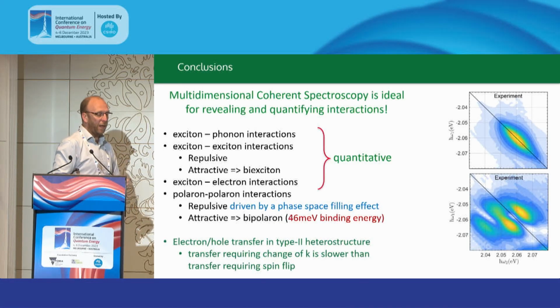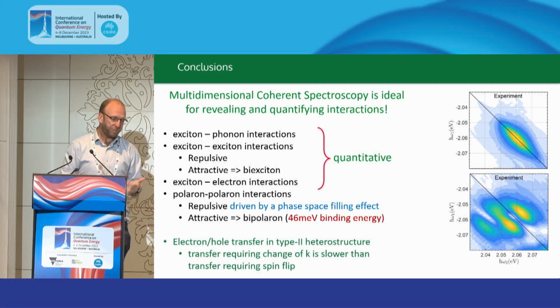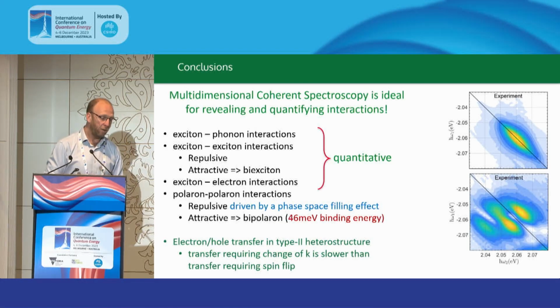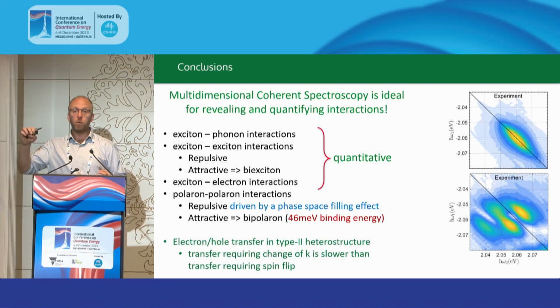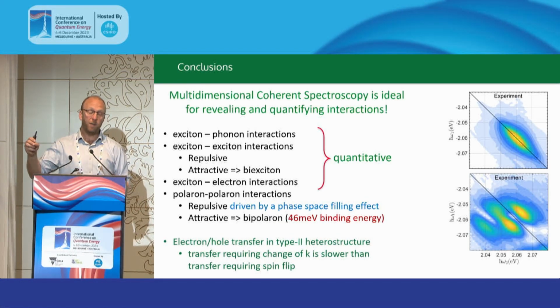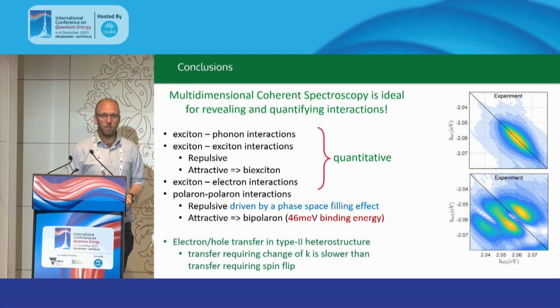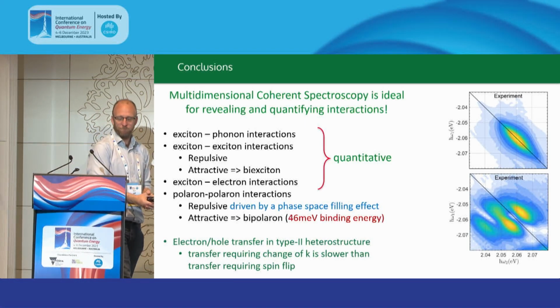And then in our heterostructures, these initial results have shown us that we can identify these charge transfer behaviors, which are happening on a 40 femtosecond timescale where we require a change in wave vector, but on a sub 20 femtosecond timescale where it's direct in k-space, even in the cases where we've got a spin flip, which is telling us something about the spin-orbit coupling in these systems, we believe. And I'll leave it there, and thank you for your attention.